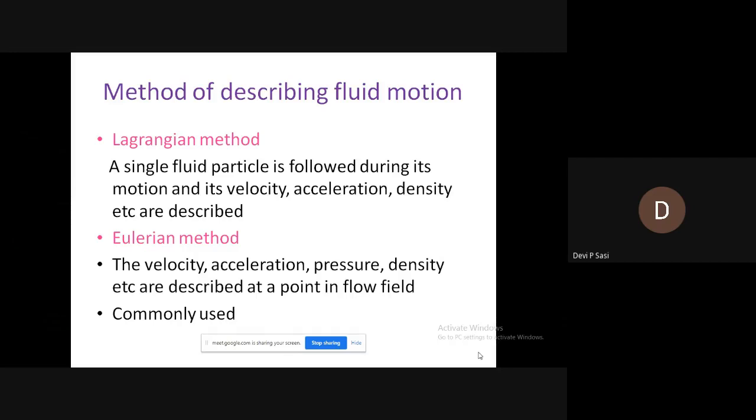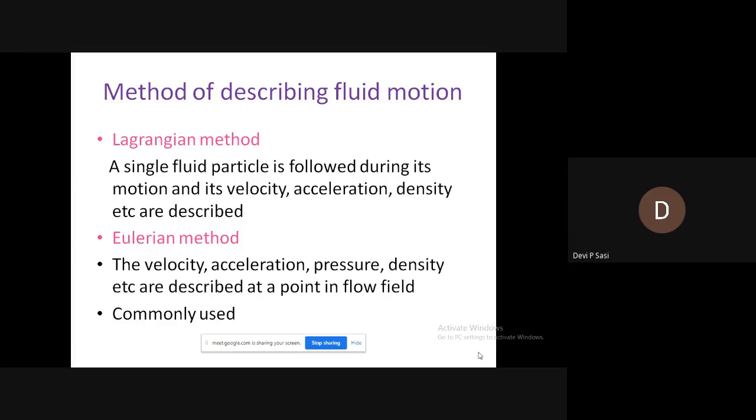In the first case, a particle is identified, tracked, and its properties velocity, acceleration, density, etc. are described. In the second one, you are just focusing on a position. That is, the velocity, acceleration, pressure, density, etc. are described at a point in the flow field. That means you are focusing your attention on a particular position.